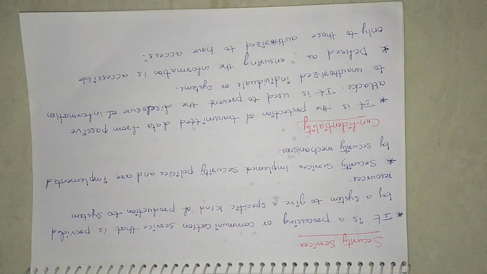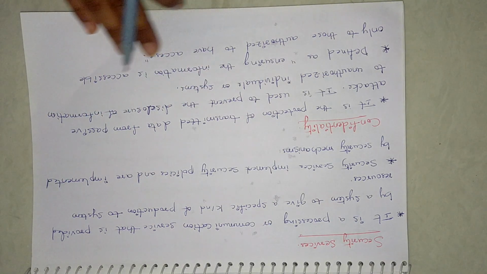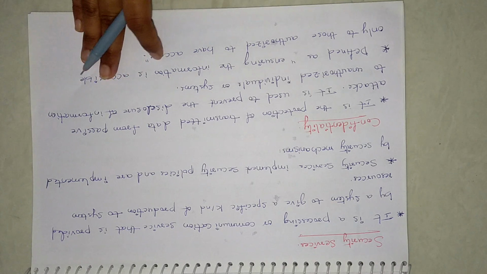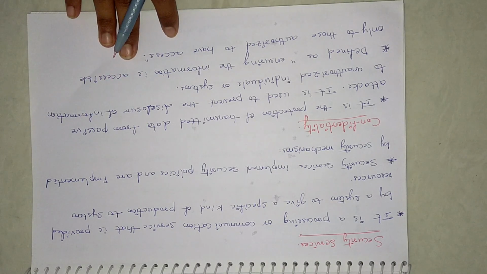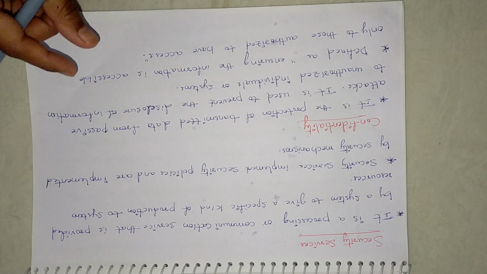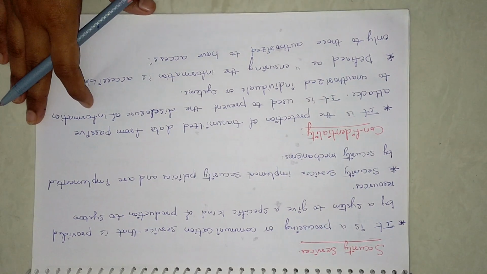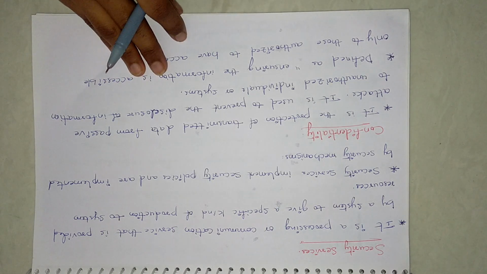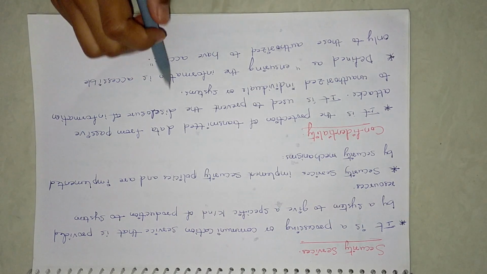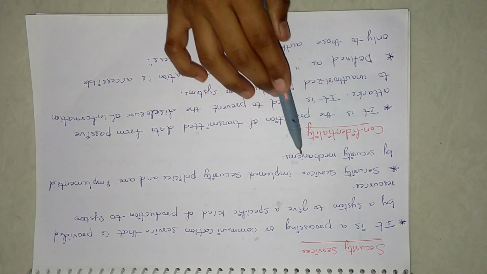Security services exist because whenever data is transmitted from one end to the other, there might be many chances of attack in between. So security services make sure they provide sufficient protection for the message or data, or for the resources through which the data is being transmitted. That means they will implement a few security policies, and these security policies are implemented by the security mechanisms.